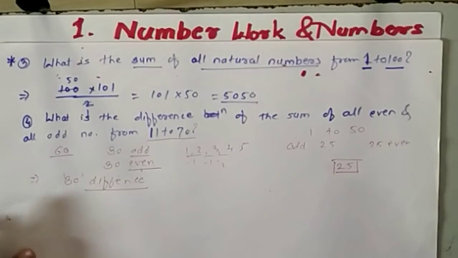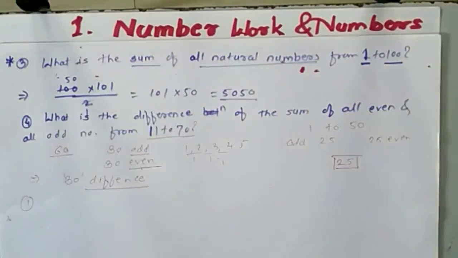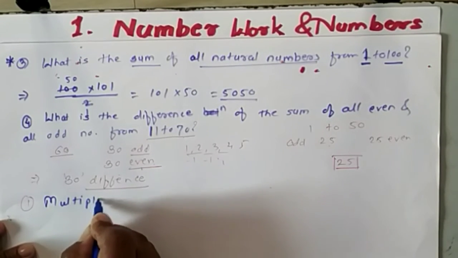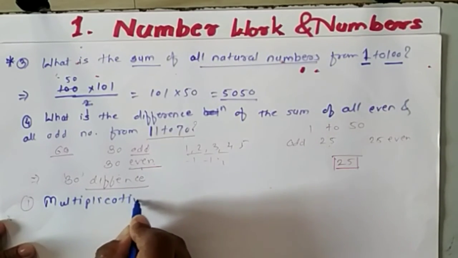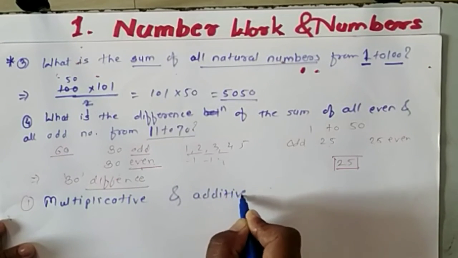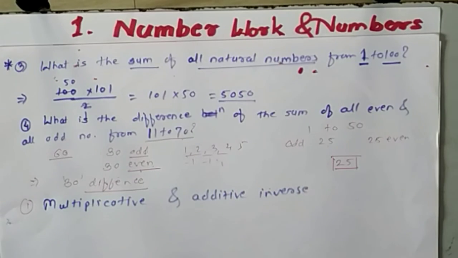The next point we will take is a very easy and small point: the multiplicative inverse and additive inverse. So what is the multiplicative inverse?